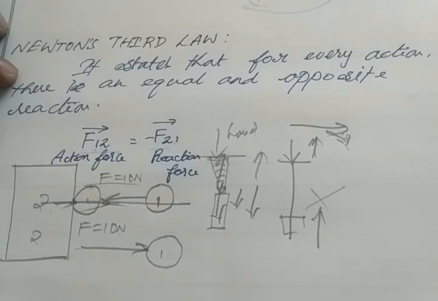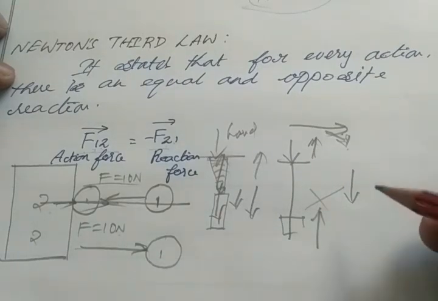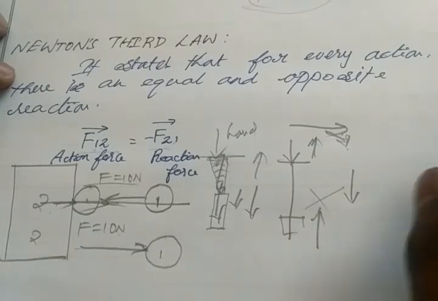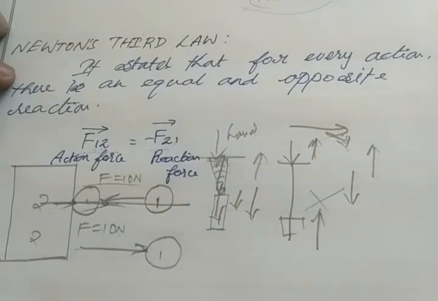Or we can say in rocket propulsion we use Newton's third law. Some force acts downwards through the smoke, the fuel which we see while the rocket launches, and some force acts upwards, which means the rocket goes upwards.